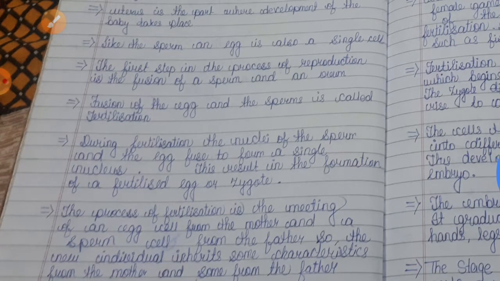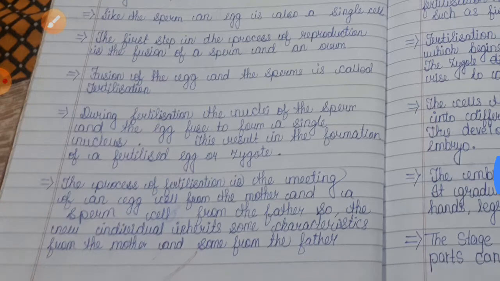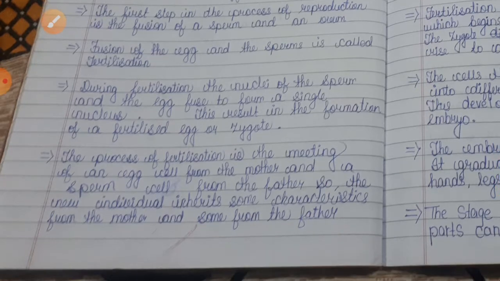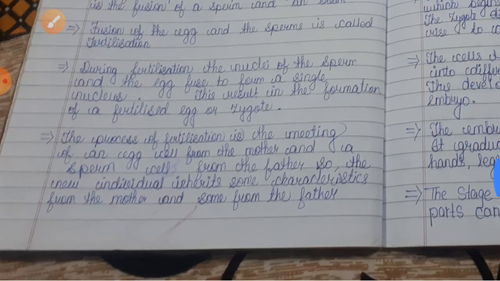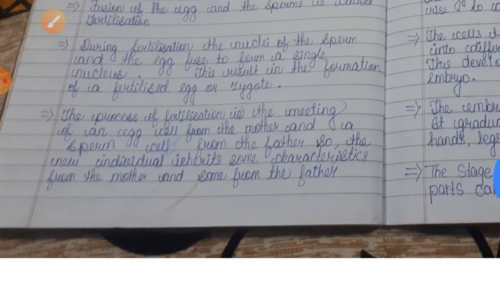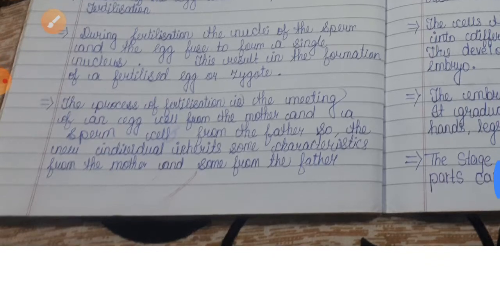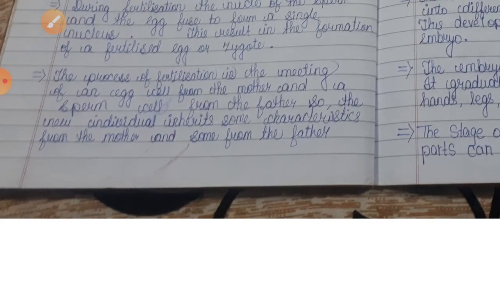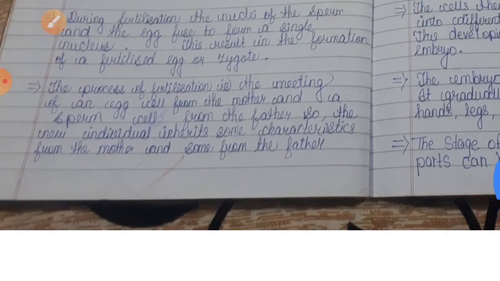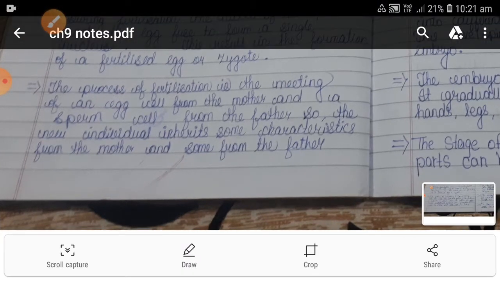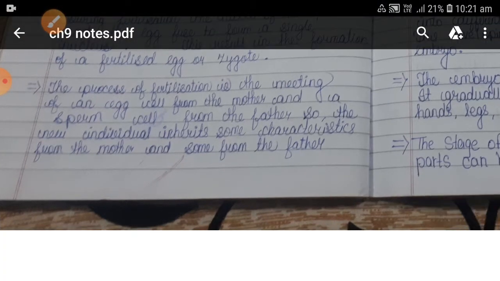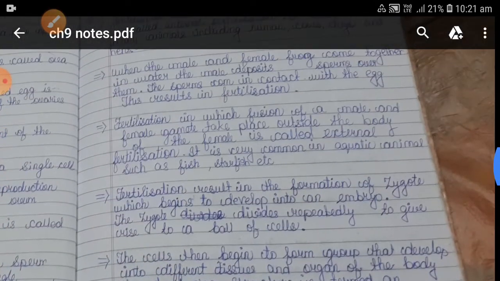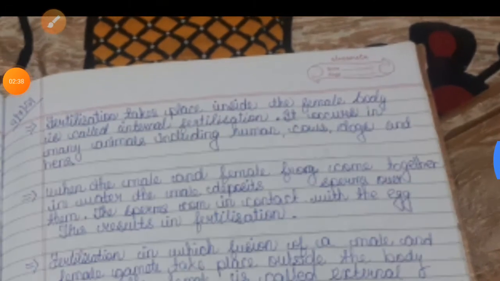Fusion of the egg and the sperm is called fertilization. During fertilization, the nucleus of the sperm and the egg fuse to form a single nucleus. This results in the formation of a fertilized egg or zygote. The process of fertilization is the meeting of an egg cell from the mother and a sperm cell from the father, so the new individual inherits some characteristics from the mother and some from the father.